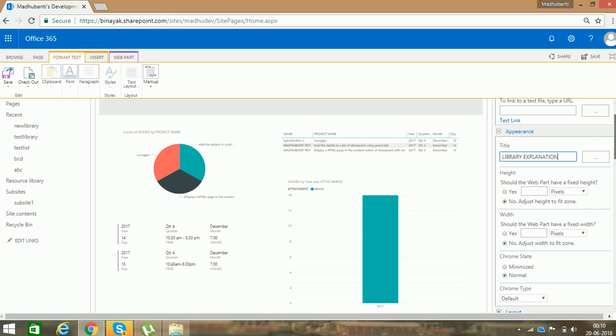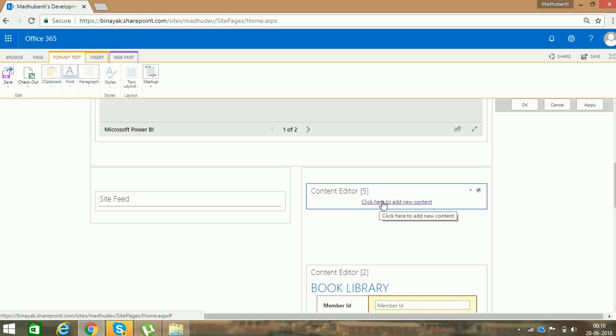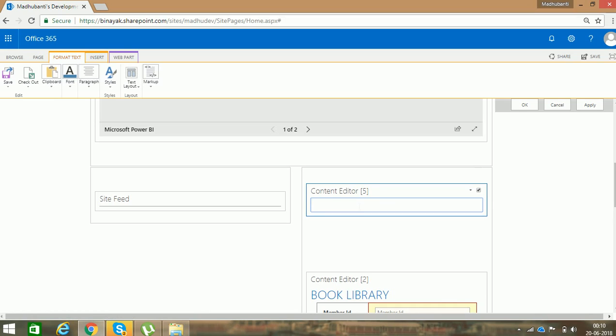Here I'm giving this library explanation, and if I want to add something, I just click here, and I can add whatever I want to display. Suppose I'm adding here something, click on document link in the quick launch.